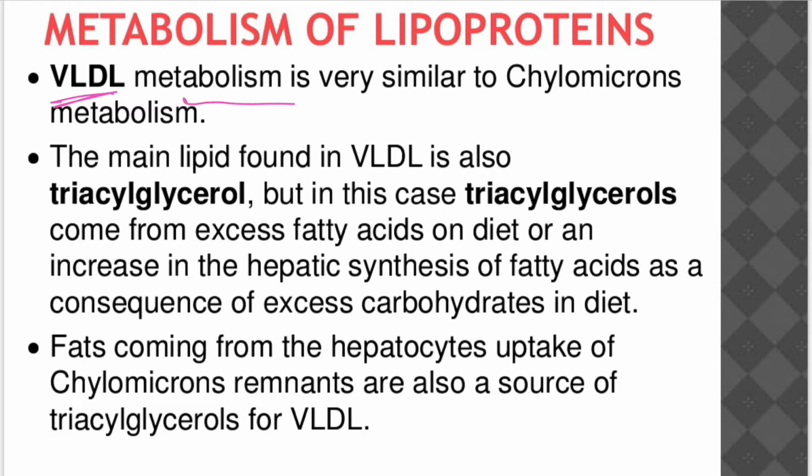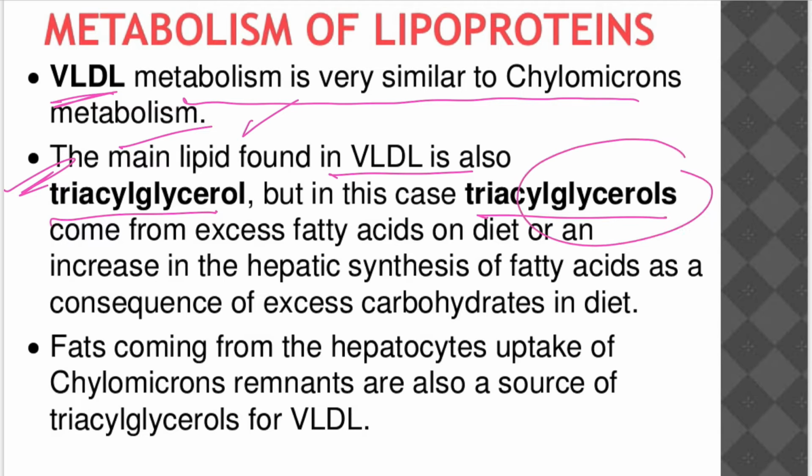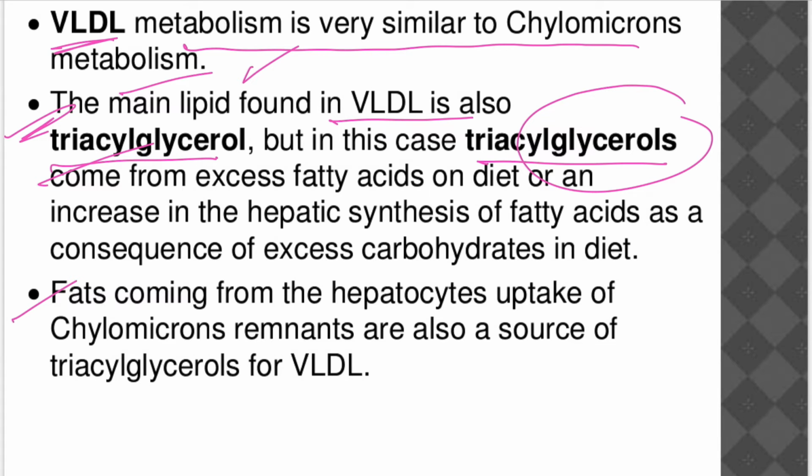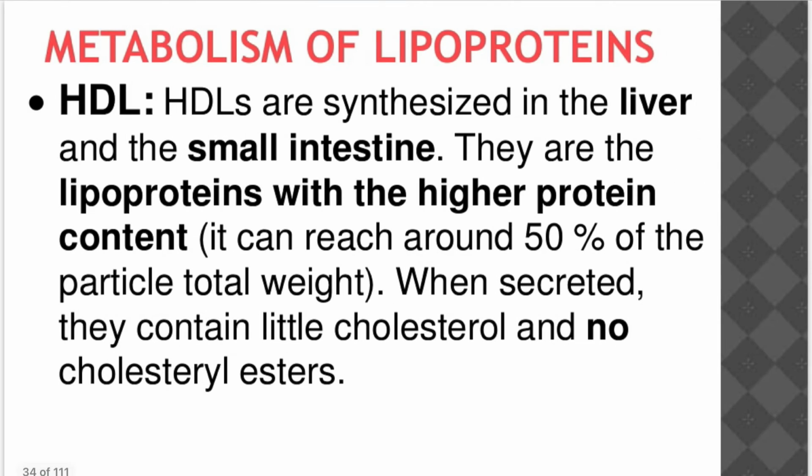When you come to very low density lipoprotein, metabolism is very similar to chylomicrons. The main lipid found in very low density lipoprotein is triacylglycerol. Note that fats coming from hepatocytes and uptake of chylomicron remnants are also sources of triacylglycerols for very low density lipoprotein. The metabolism of lipoproteins is also covered in that section only.